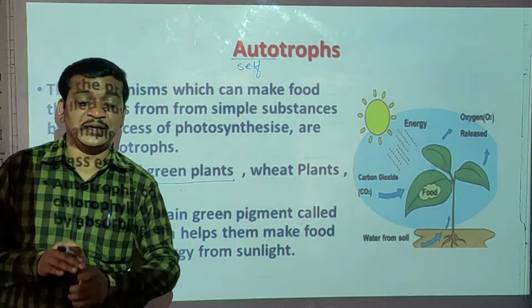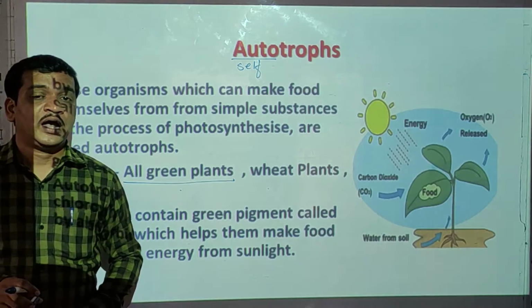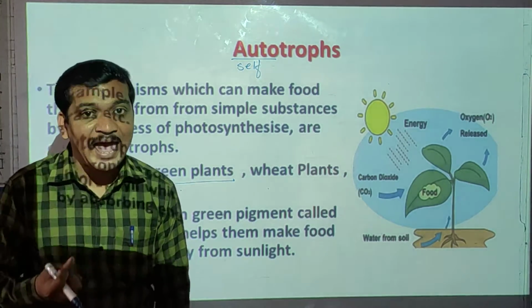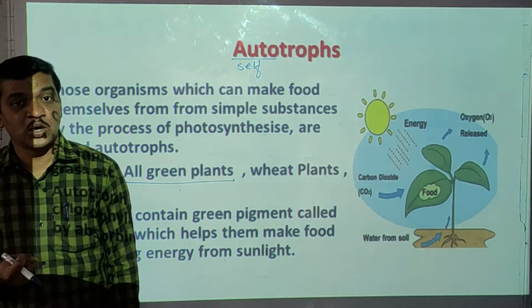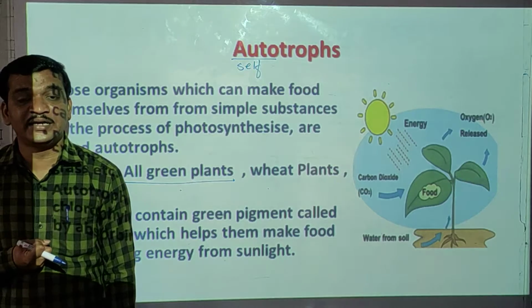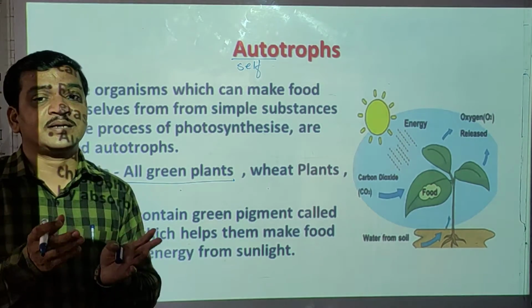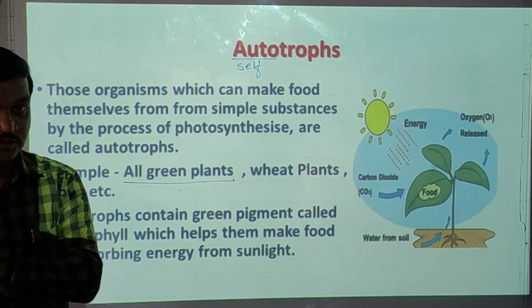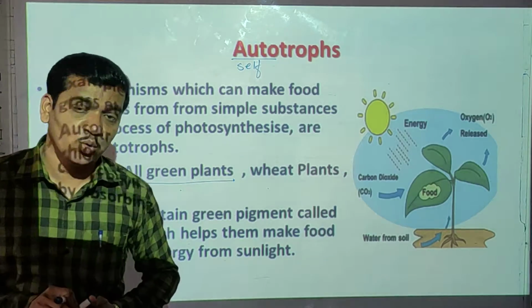This chlorophyll pigment is present in their leaves, and it absorbs and traps the sunlight. Then the plant converts carbon dioxide and water into carbohydrates. So by this method, green plants make their own food.